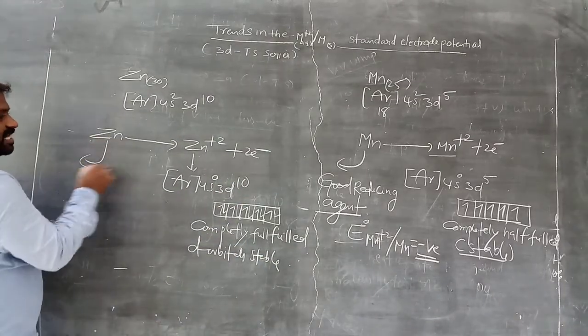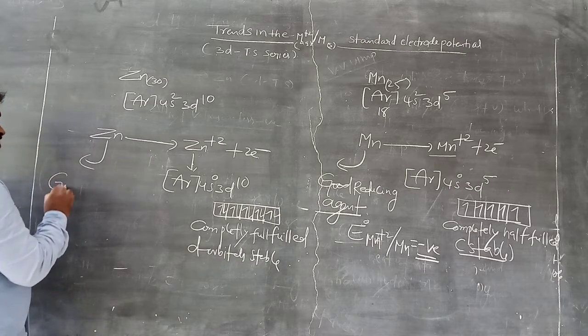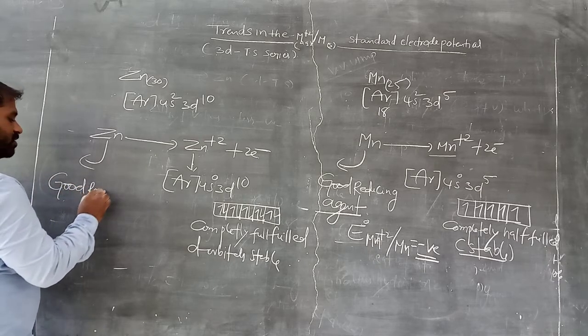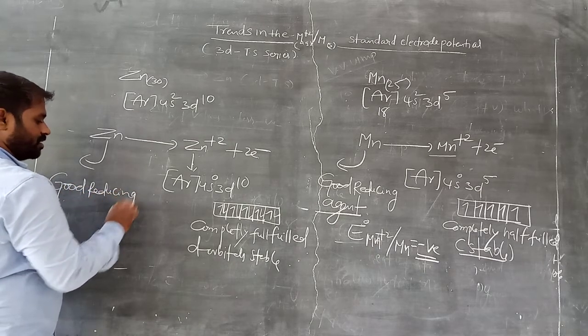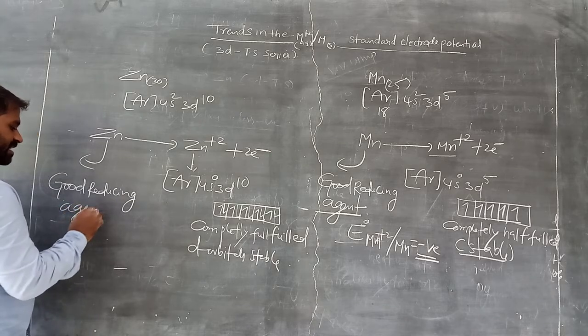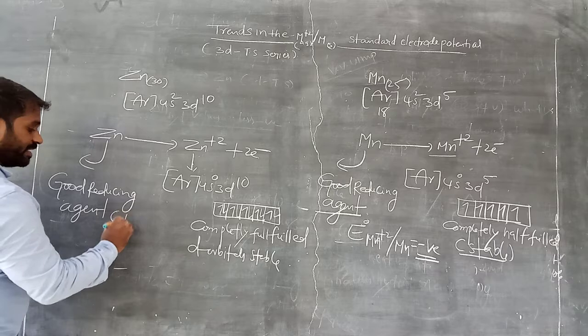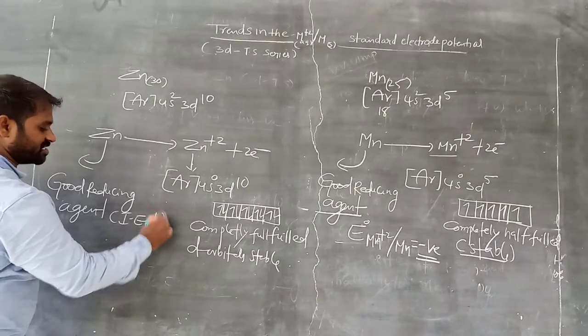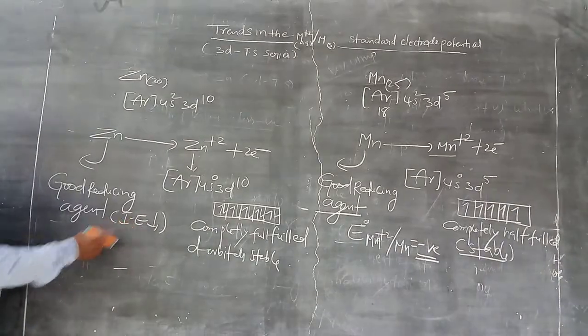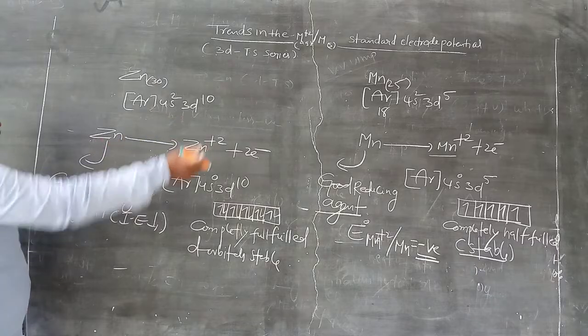So zinc easily loses 2 electrons, so it is also a good reducing agent. That means it easily gives electrons. Good reducing means less ionization energy, remember this. Less ionization energy, because we can easily remove the electrons.